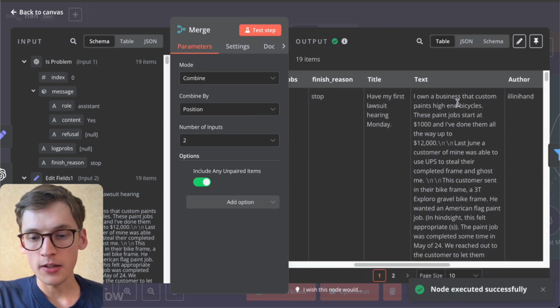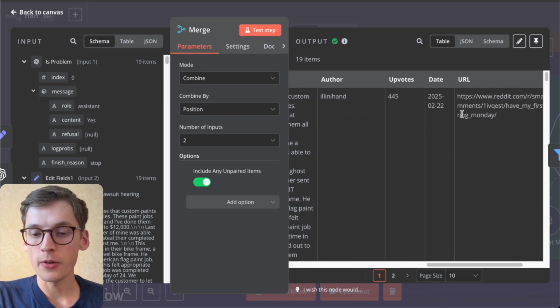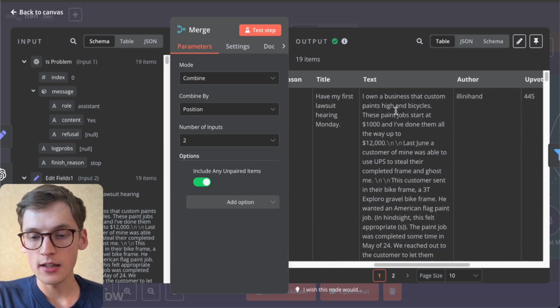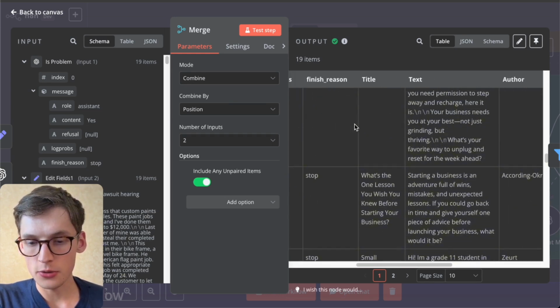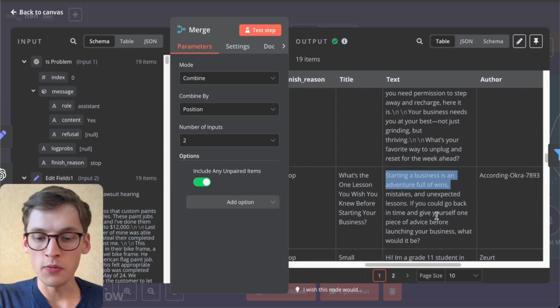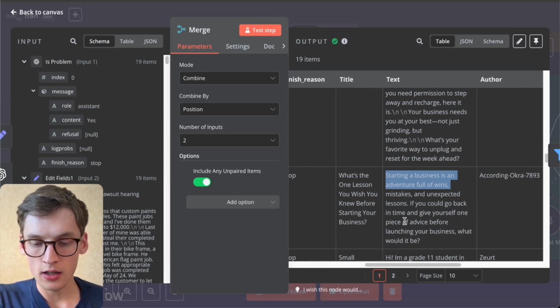So we get the title, the text of a subreddit post, as well as the response from ChatGPT. So we say that this is a yes, and this is a business problem that the Redditor shared. So we can just look at some shorter one. Starting a business is an adventure full of wins, mistakes, and unexpected lessons.